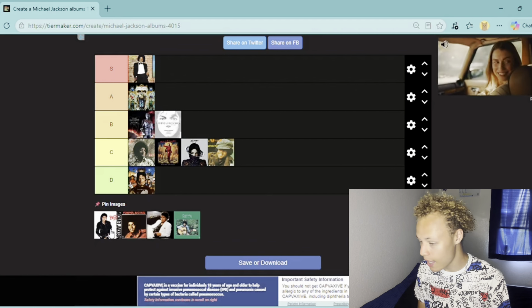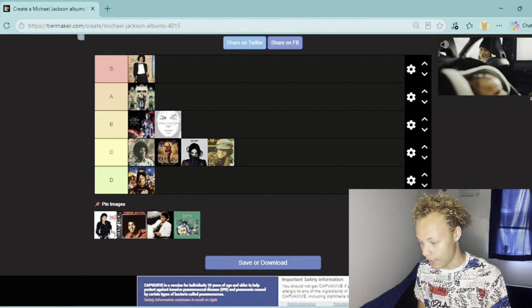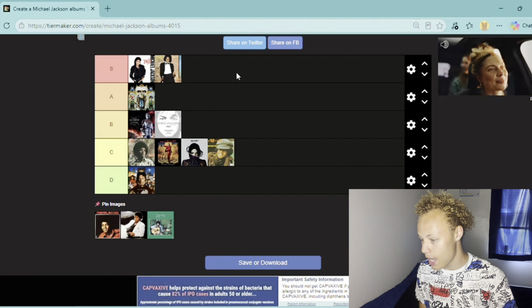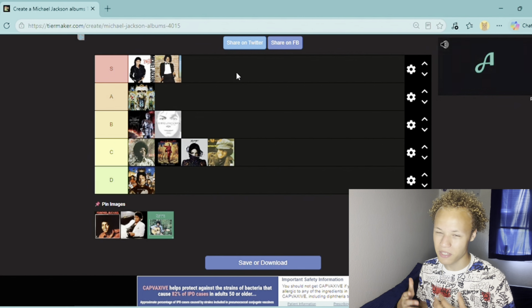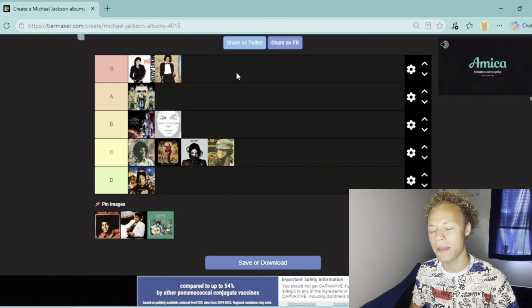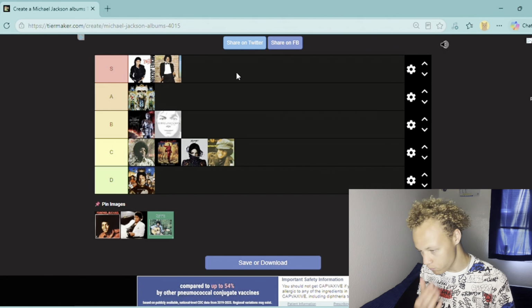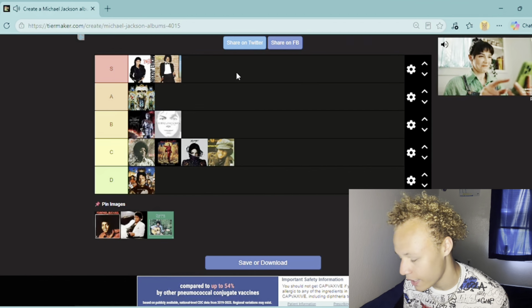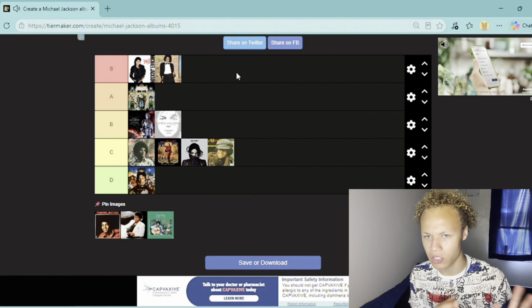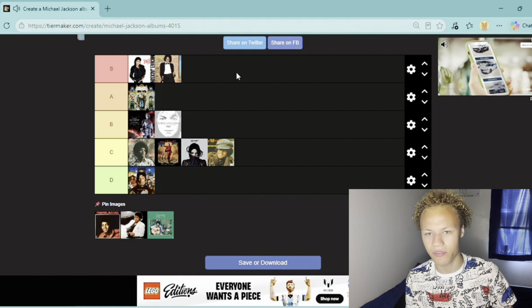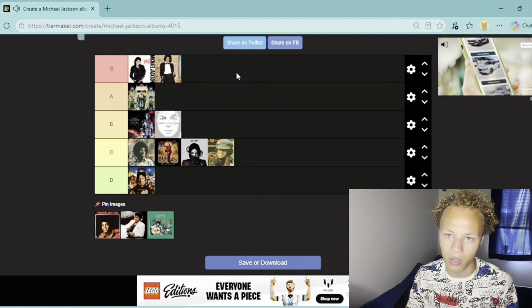I'm not playing. Bad is always going to be S tier, and it's always going to be my favorite Michael Jackson album, because the Bad album has so many songs on here that just feel like a mature album, where for the first time in his life, he sounded like he was maturing from that little boyish person from the Jackson 5, and finally breaking away from his brothers.